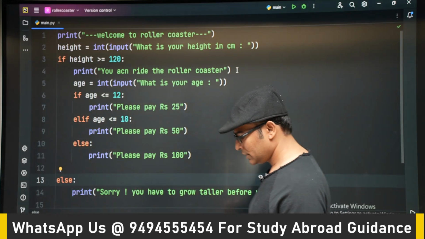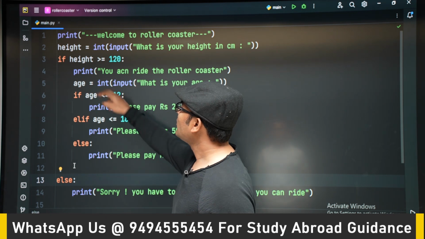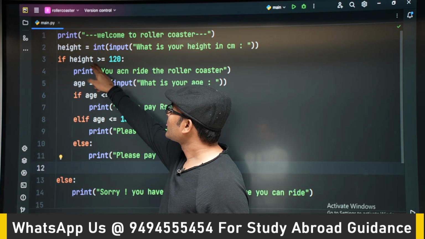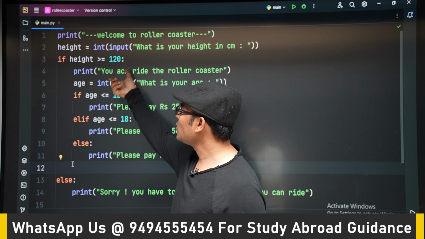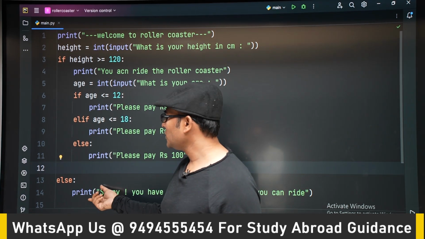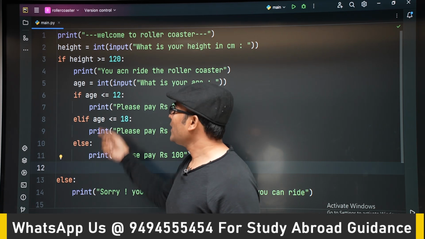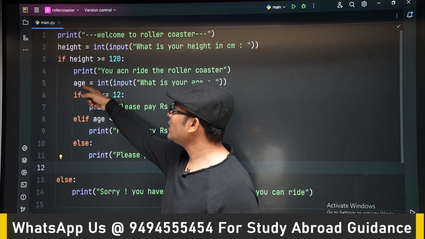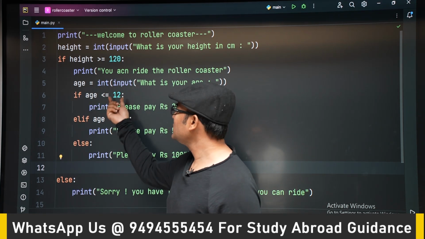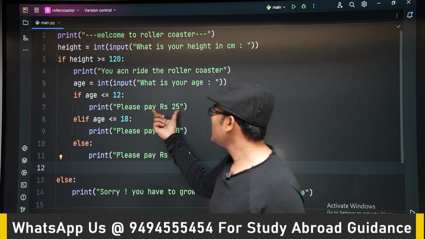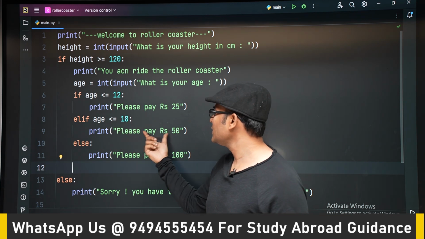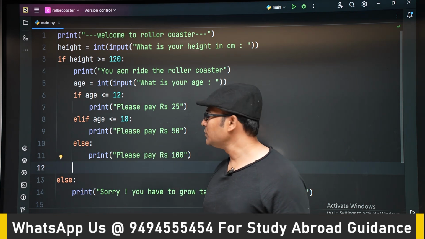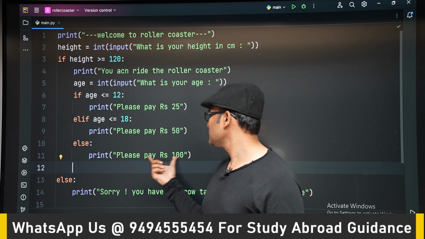So in the roller coaster, if you observe it, we have seen that if the height is greater than or equal to 120, then we are going to allow them to ride. Otherwise, we are not allowing them to ride. And after we check the height, we are checking the age. If the age is less than or equal to 12, their ticket fee is 25 rupees. If it is less than or equal to 18, the ticket is 50 rupees, and otherwise it is 100 rupees, right?